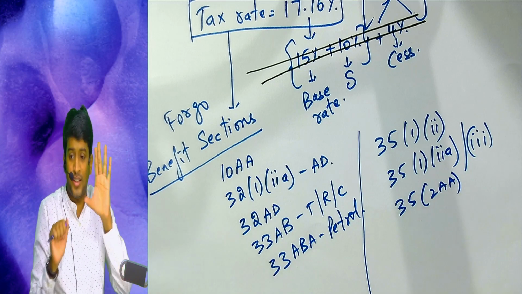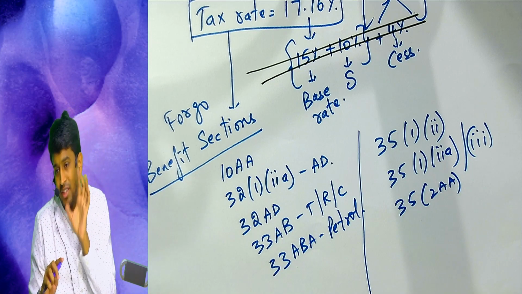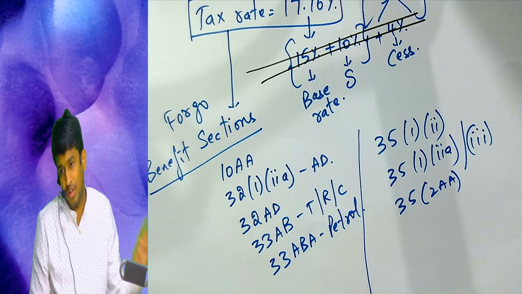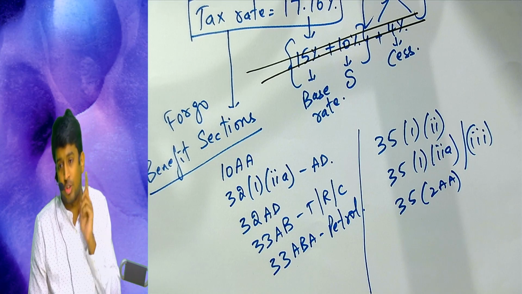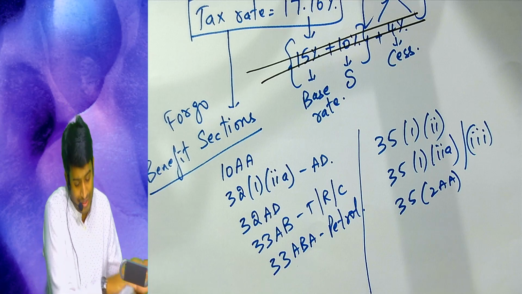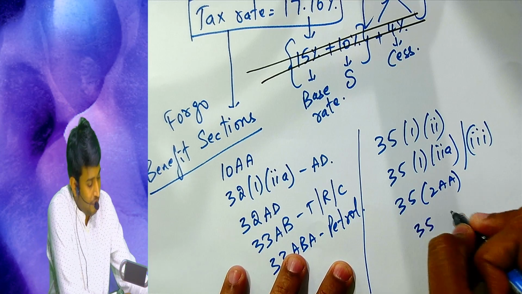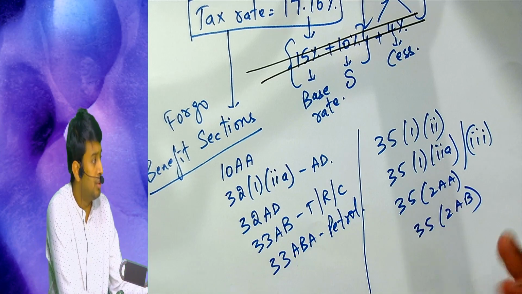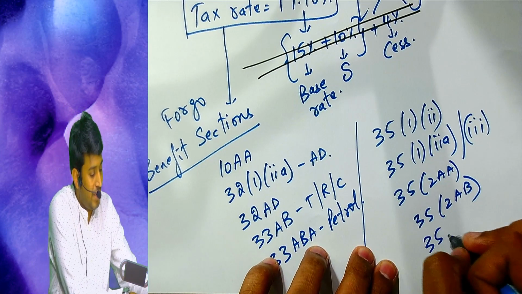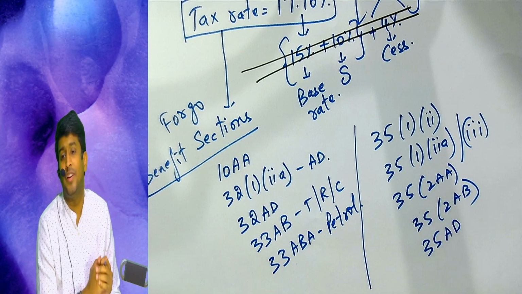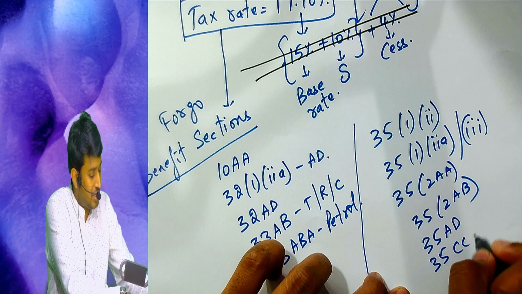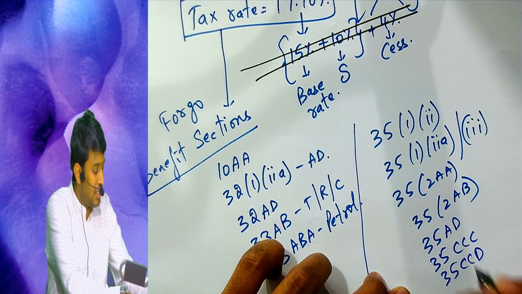If you have written scientific research chart, sir, which I told you to write, you will find the headings of all these section numbers also. If you have written the scientific research chart, which was shared by many students in the group, you will find the headings of all these sections also. Then you cannot avail 35 2AB. This is in-house research and development. Then you cannot avail 35 AD. This I did not cover yet, but this is specified business concept. You cannot avail 35 CCC. You cannot avail 35 CCD.